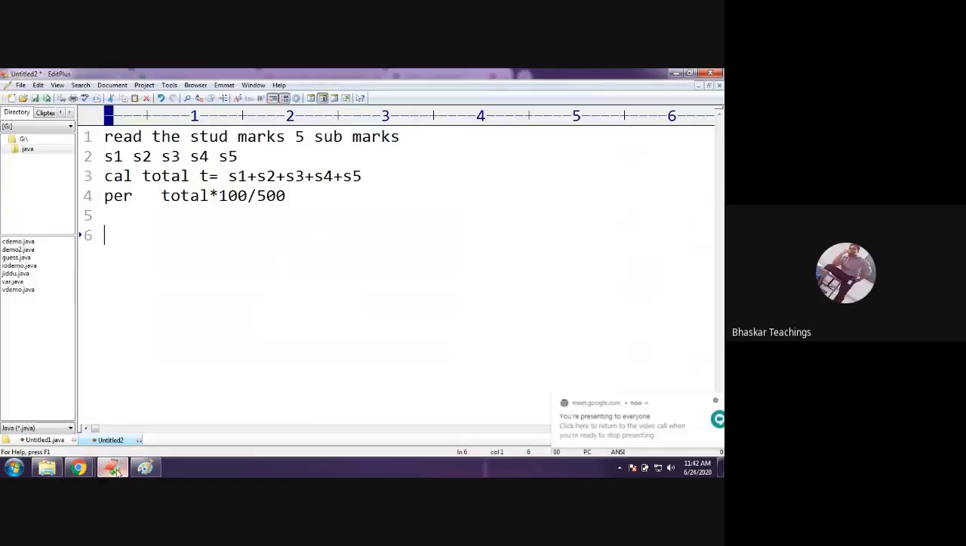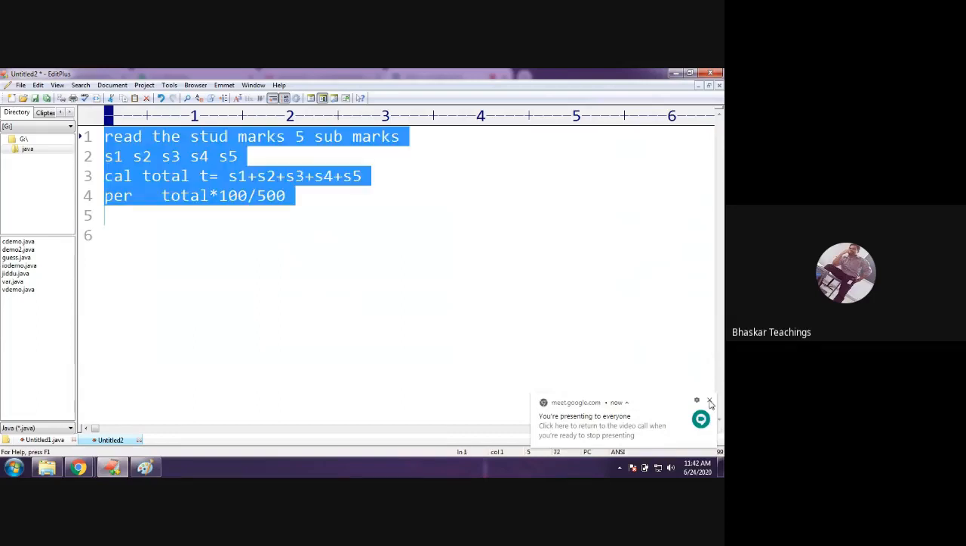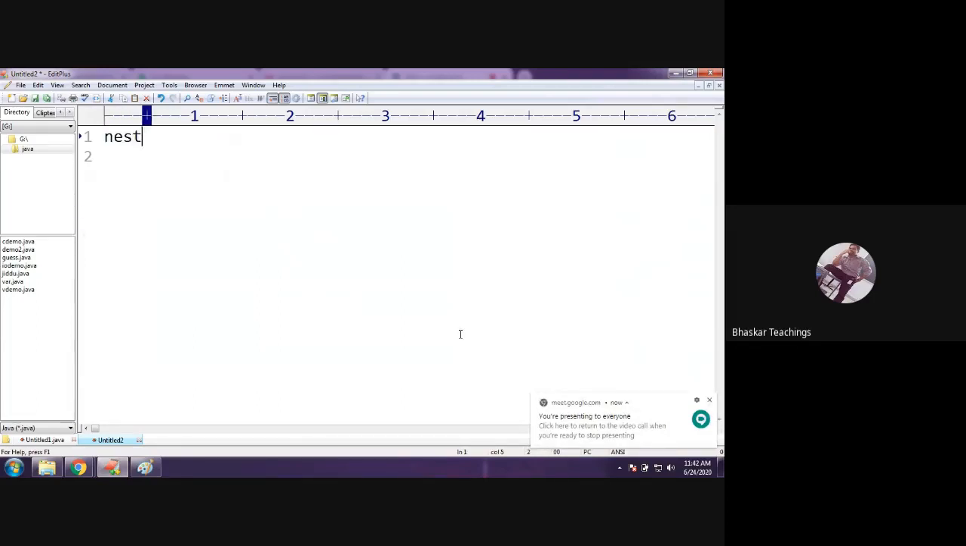Fine. So the fourth one in if statements is nested ifs. That means an if inside an if. Let me take an example. Let us start with a simple if. I have an if statement with a condition and an if body. This is the syntax for a simple if.